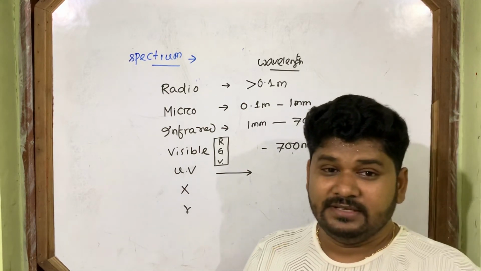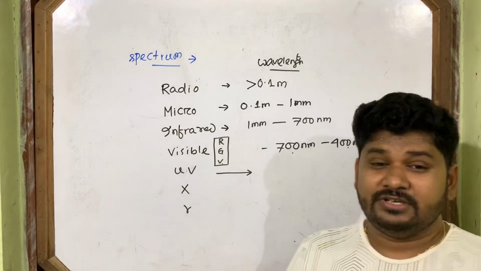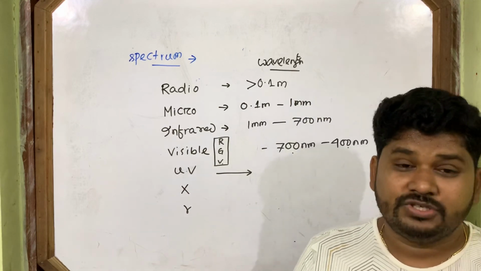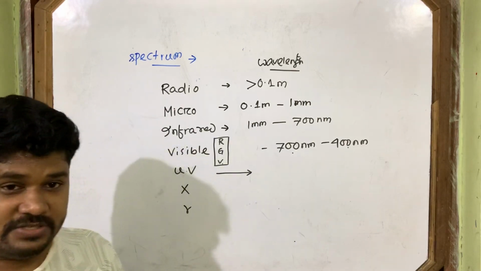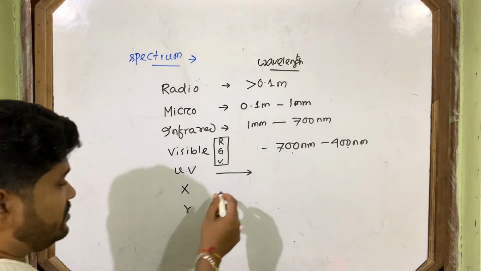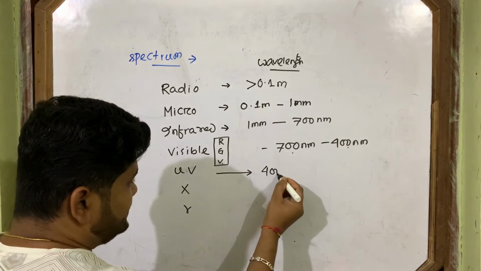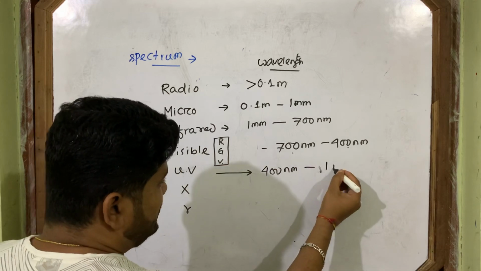Ultraviolet rays, you know, are very harmful to our body. So these ultraviolet rays that come from the sun are obstructed by the ozone layer. Okay, this also once comes in the board examination. So the ultraviolet ray wavelength range is, see here, 400 nanometer to, it's easy to remember, 1 nanometer.